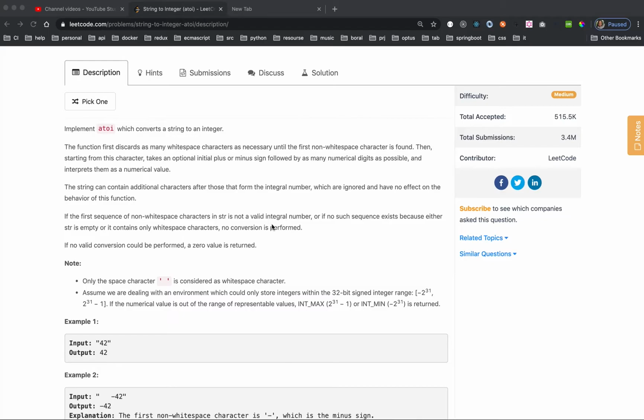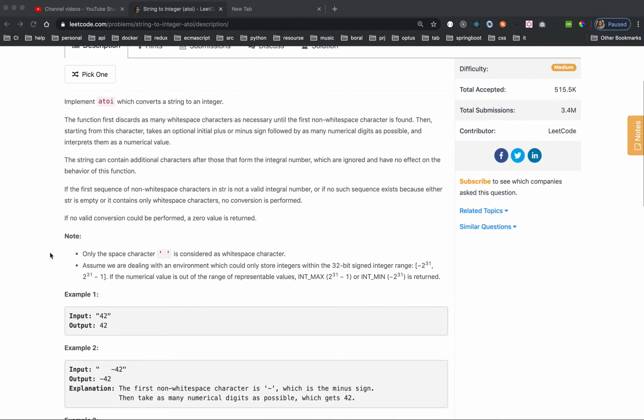So the third paragraph tells you about some special cases. You cannot convert if the first character is ABC, then 1, 2, 3; then you just return 0. And the last paragraph says if no valid conversion could be performed, this means any exception, just return 0.